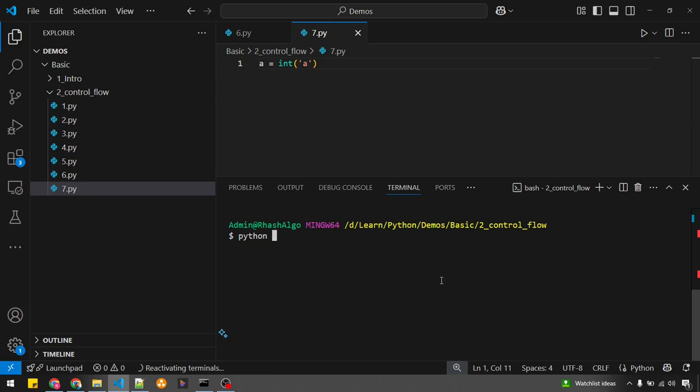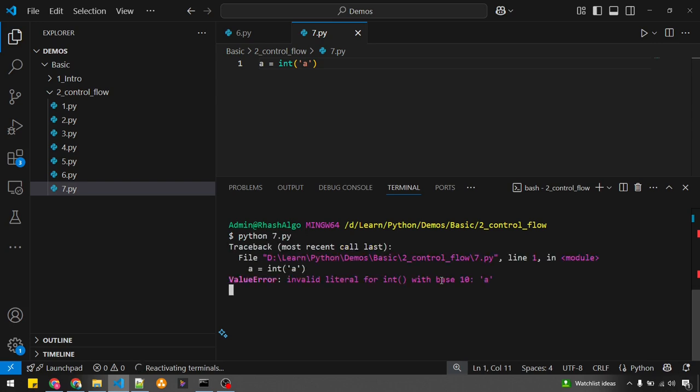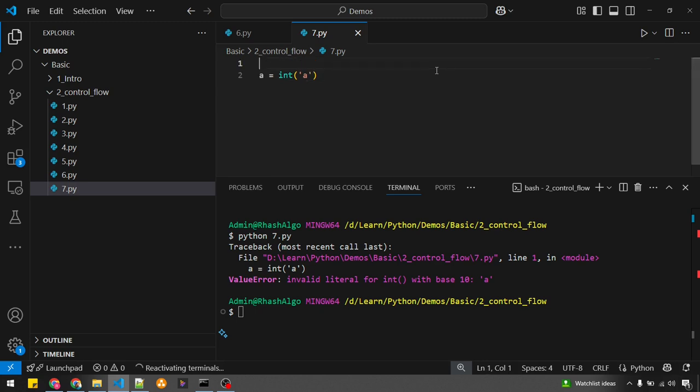Python, what is the 7.5? Okay, what did I get? Value error. Now let me handle this exception. I just wanted to show you how I am handling multiple exceptions. Except ValueError, print value error handled. Now I handled only the value error exception.